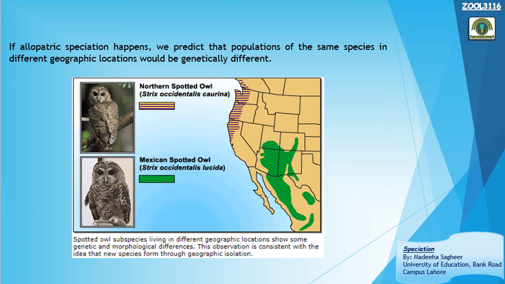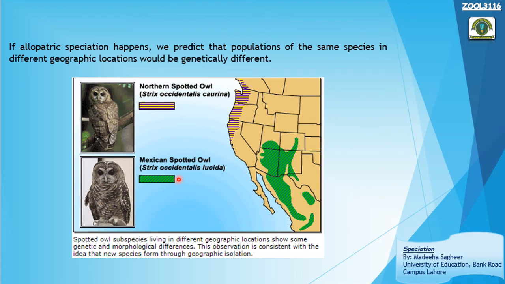Here you can see in this picture two owl subspecies. This is the northern spotted owl and this is the Mexican spotted owl. These two owls belong to the genus Strix and the same species, occidentalis, but they are now morphologically and genetically somewhat different from each other. So they have been divided into two subspecies, Caurina and Lucida. This is the Caurina, and this is the Lucida.